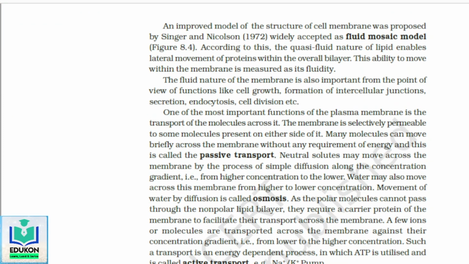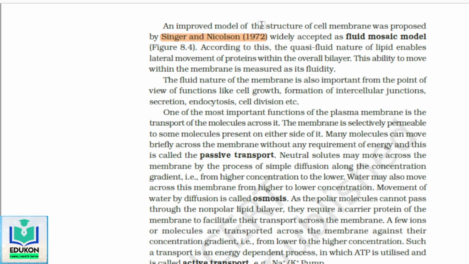To understand the structure of the membrane, an improved model of the structure of the cell membrane was proposed by Singer and Nicholson. This is also an important line. It is widely accepted as the fluid mosaic model.